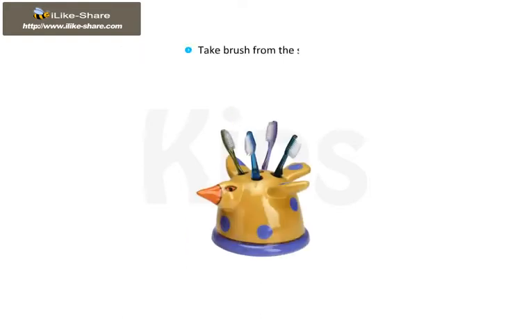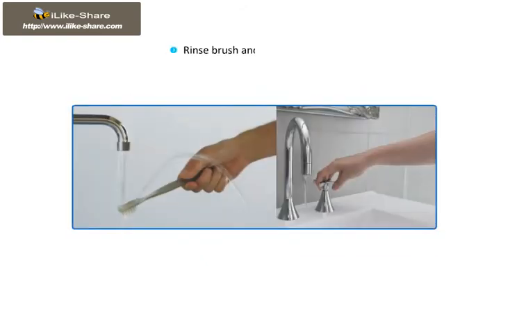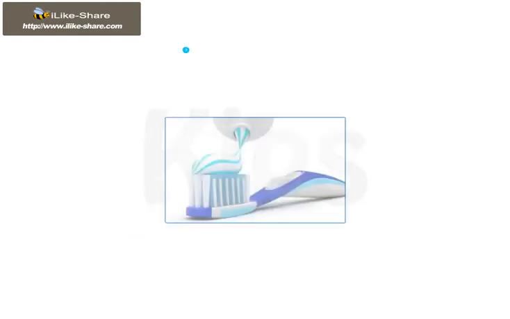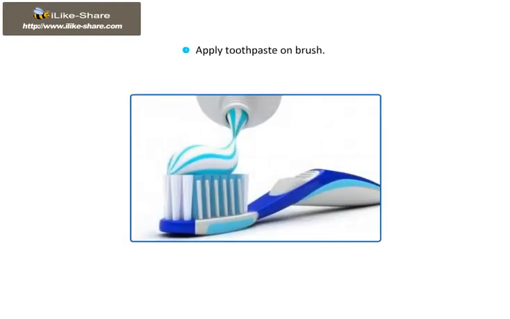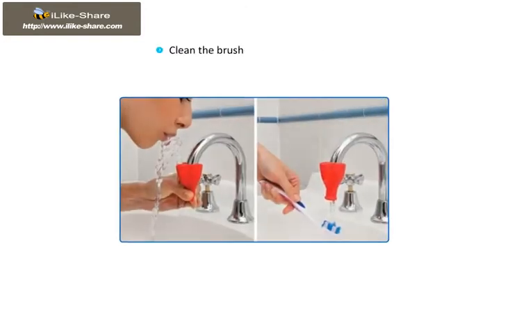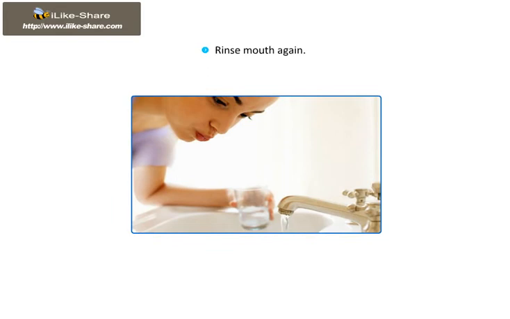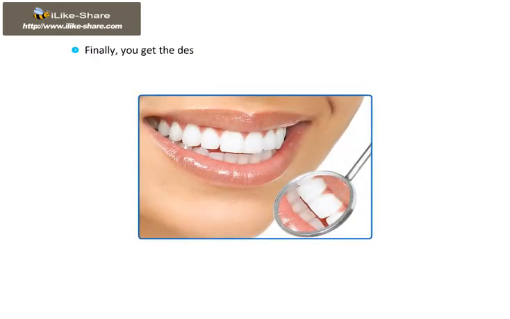Take brush from the shelf. Turn on the tap of your wash basin. Rinse brush and turn off the tap. Apply toothpaste on brush. Start brushing your teeth. Clean the brush and rinse your mouth. Take tongue cleaner. Clean your tongue. Rinse mouth again. Finally, you get the desired result, that is, shiny white teeth and clean mouth.